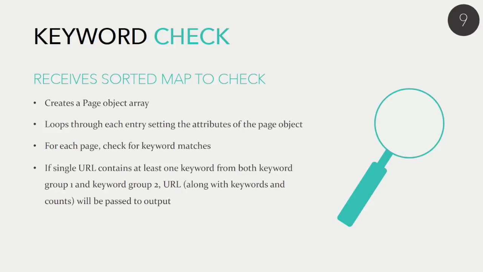Inside the page object are certain attributes, like the web address name, and a page count group. Our keywords were split into three different groups.